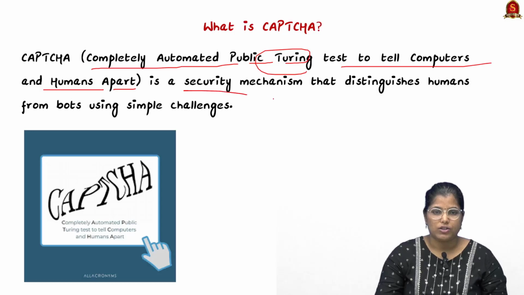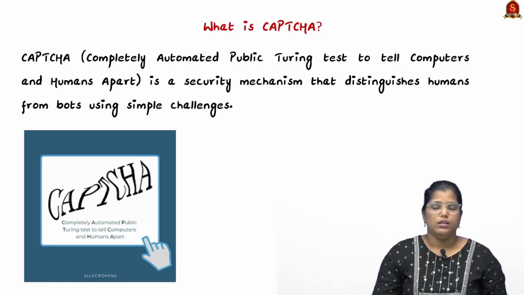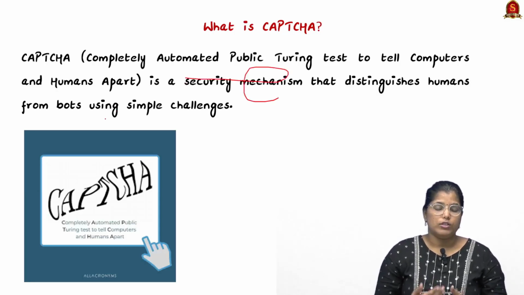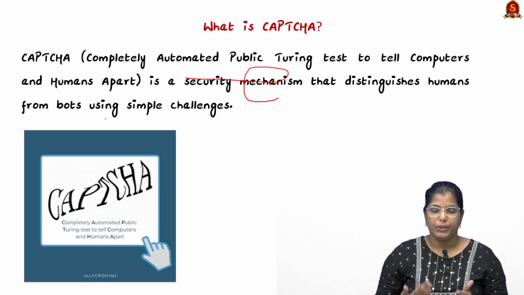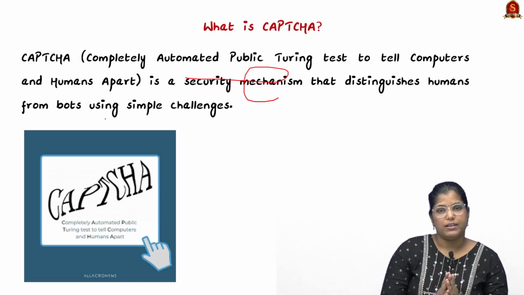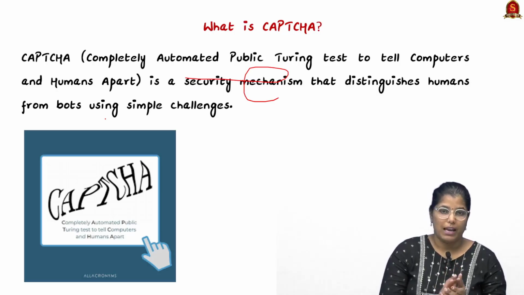It is actually a security mechanism that distinguishes humans from bots. It includes a lot of simple challenges that can be done by humans as well as bots, however we have very distinct senses when we compare with bots. So CAPTCHA helps us distinguish through these challenges.